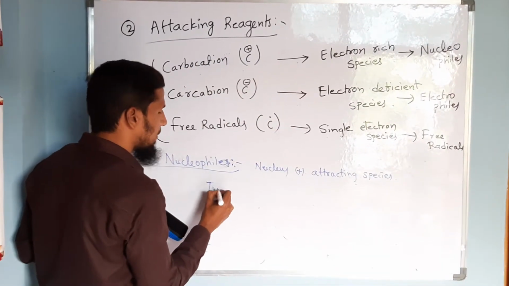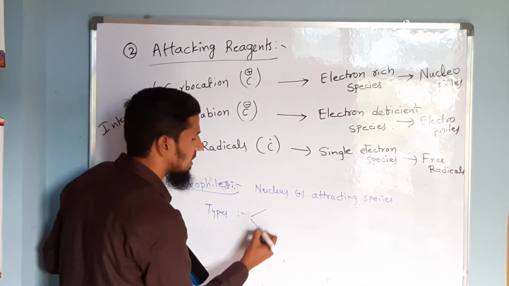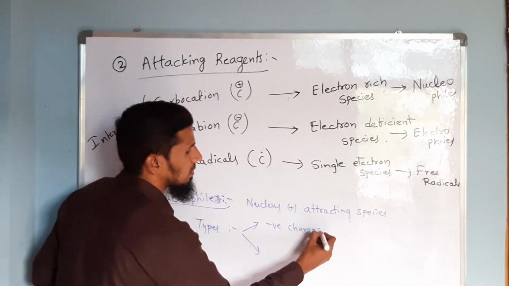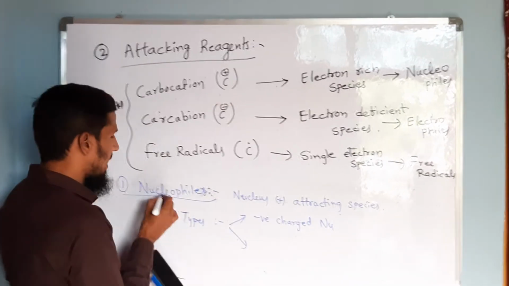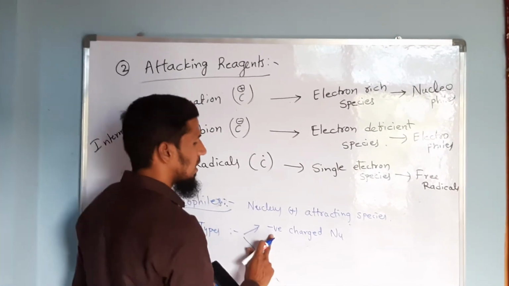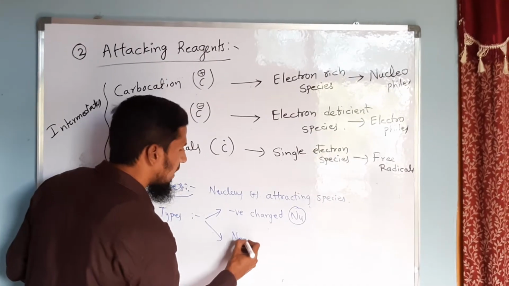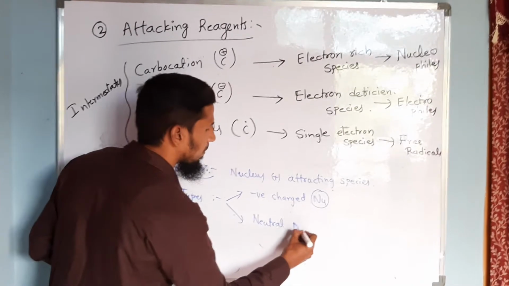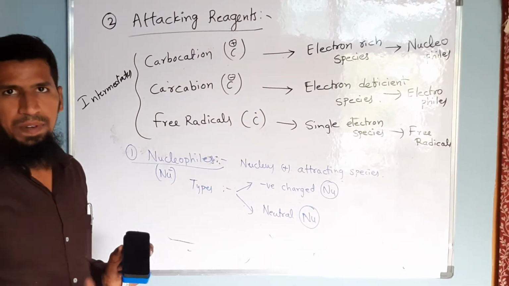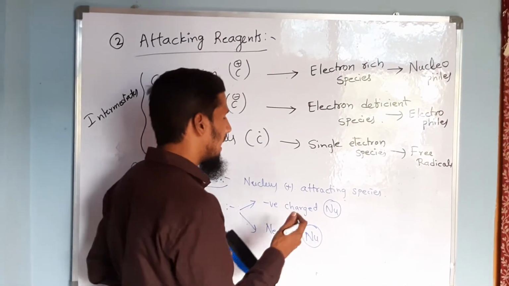So types of nucleophiles, let us take types. There are two different types of nucleophiles depending upon the charge. They are negatively charged nucleophiles, I am writing as Nu minus. Why? Because it is negatively charged. Negatively charged nucleophiles and neutral nucleophiles. What do you mean by negatively charged? We can easily guess that since it is negatively charged, it is a negatively charged species, electron rich species.